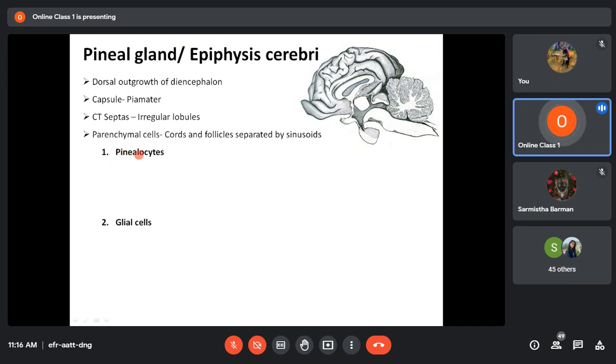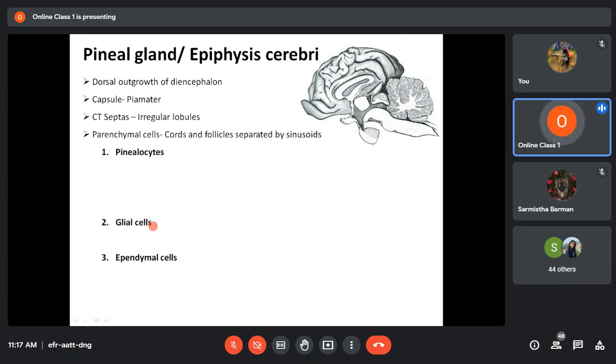And supporting the pinealocytes, there will be glial cells. So the second type of cells are glial cells. And the third type of cells, those are called ependymal cells. So inside the pineal gland, you find three types of cells: pinealocytes, glial cells, and ependymal cells. Actually, this ependymal cell is a type of glial cell only. It is a type of supporting cell only. But for your convenience, I am classifying them into three types.